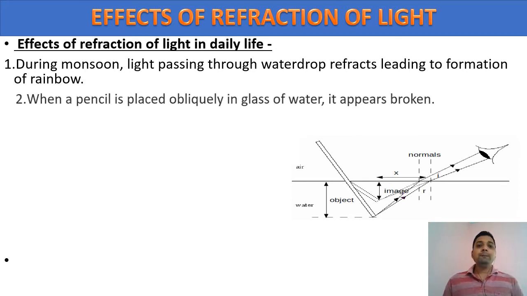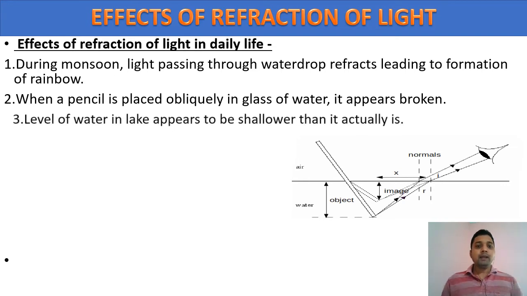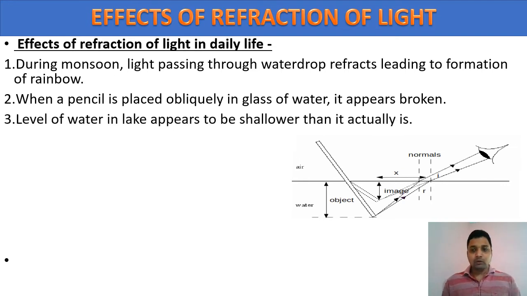Next, when a pencil is placed obliquely, meaning at a certain angle, in a glass of water, it appears broken, or sometimes it seems bent. That is because of refraction. Another one: when people look at a lake or swimming pool, it seems a little shallower than its original depth. It seems a little bit raised up. That is because of refraction.